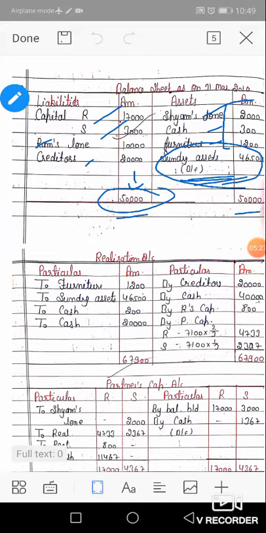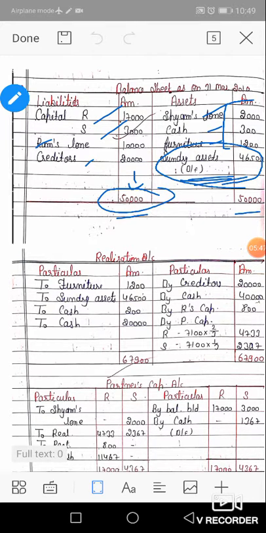In numerical number 4 it is the same case. There, sundry assets were not given, so we calculated the balancing figure of the balance sheet. Same in numerical number 9: the balancing figure is treated as sundry assets, because they are not given in the numerical.